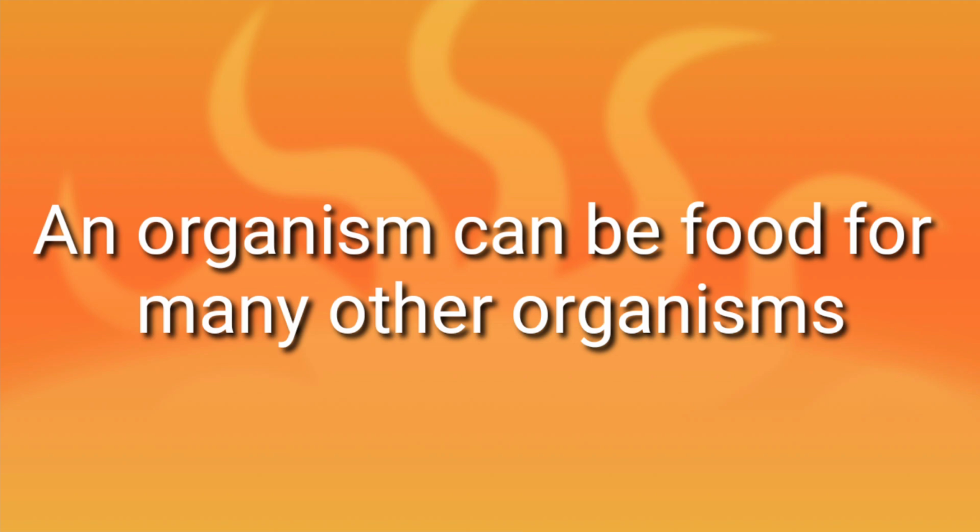Food web, very important topic. Try to understand. An organism can be food for many other organisms. Right?